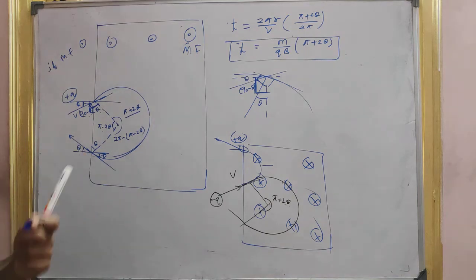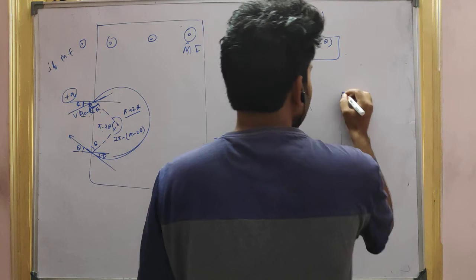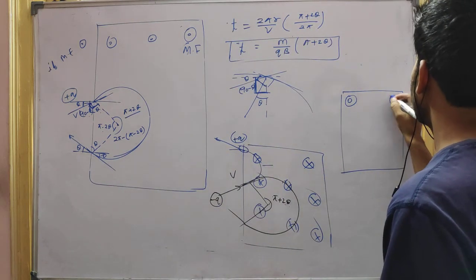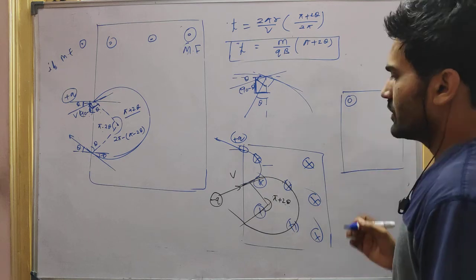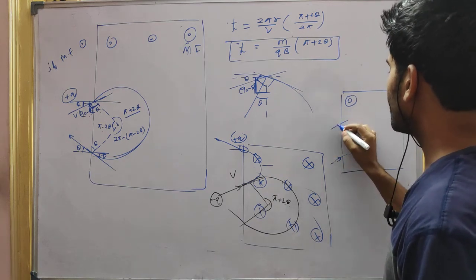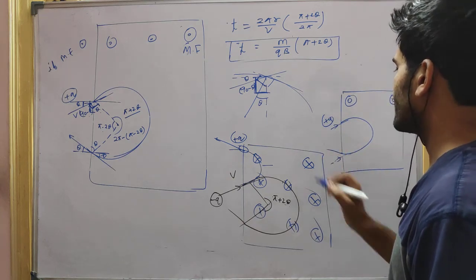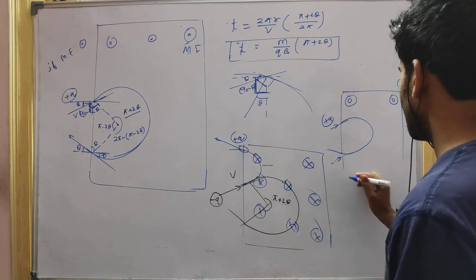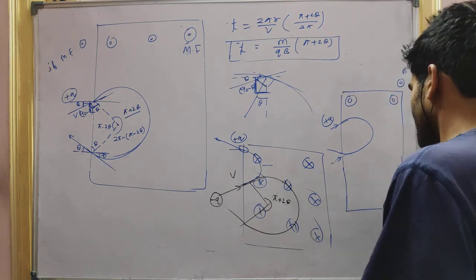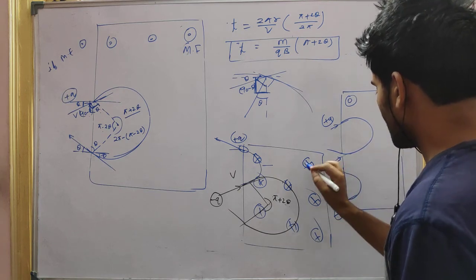If you reverse the polarity, what will happen? If you reverse the magnetic field, if the magnetic field is coming outward, so the magnetic field is this. So if you throw a positive charge, how will the positive charge go? Positive charge will go like this. If you throw a negative charge, how will the negative charge go, guys? If you throw the negative charge, it will go like this. Okay?